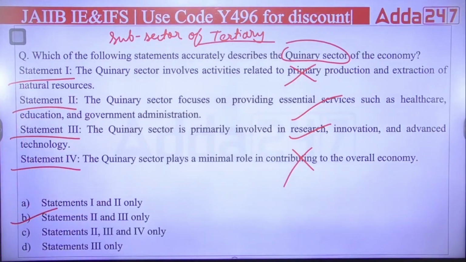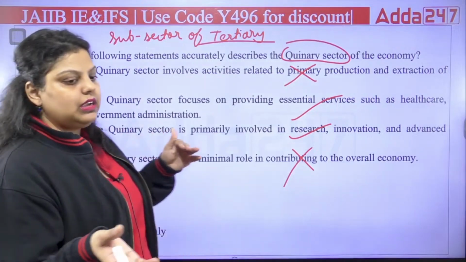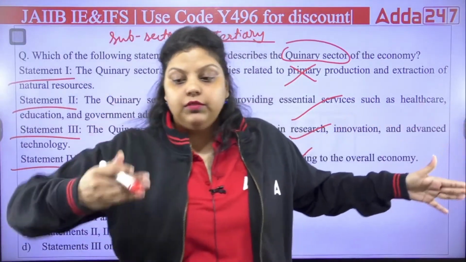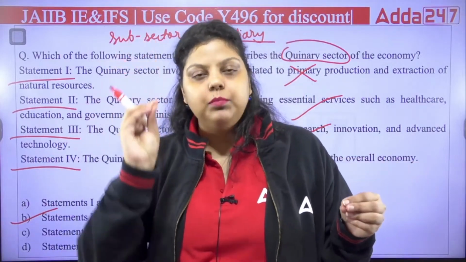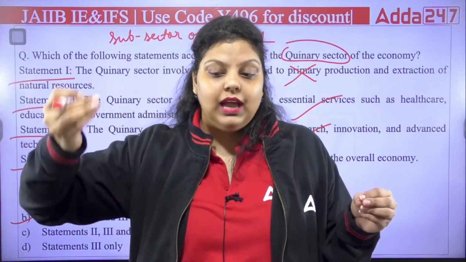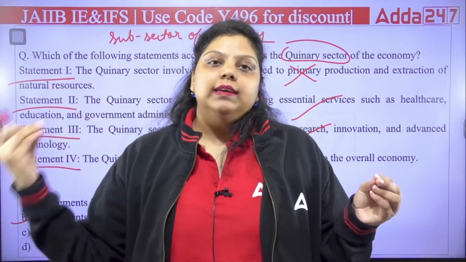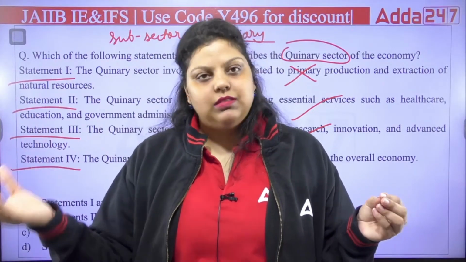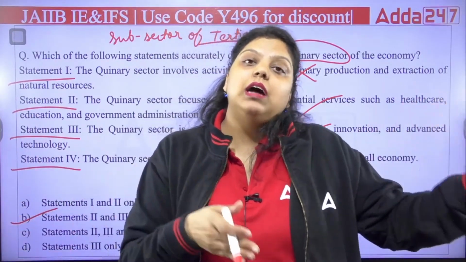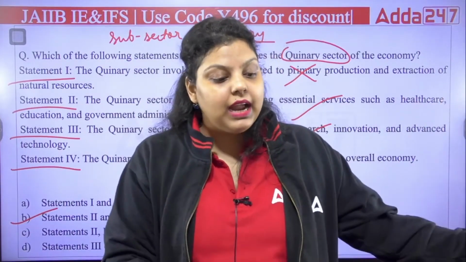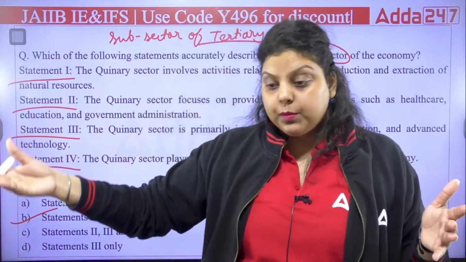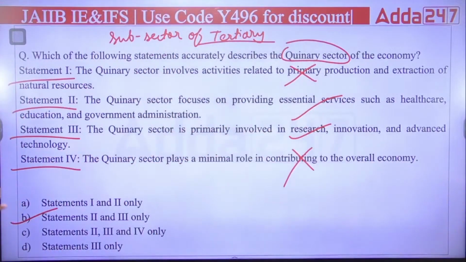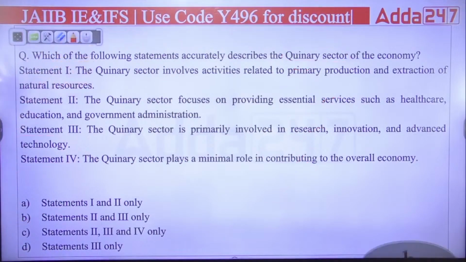They are quinary sectors. So quinary sectors are the kind of sector which gives us the idea behind everything. The persons who are involved in this sector are very minimal compared to the other sectors, but they have an impact on each and every policy making and decision making. So they are the brain behind the ideas, we can say. They are the brain behind every economic policy, or you can say socio-economic policies. Okay, so the right answer was B. Second and third are correct. The first and fourth are not.